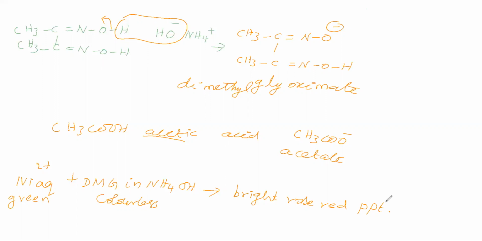What is the formula or the structure of the complex? That we will see. In the structure of the complex we will take Ni2 plus as the central metal. What is the ligand? Dimethyl glyoximate is the ligand.